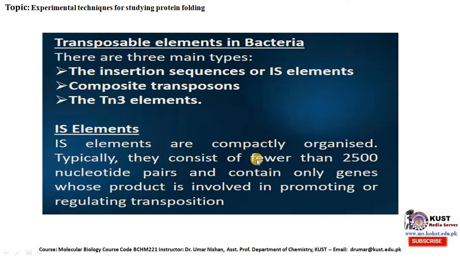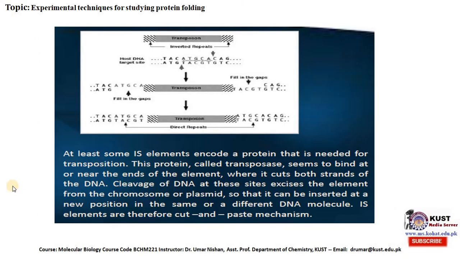Typically, they consist of fewer than 2,500 nucleotide pairs and contain only genes whose products are involved in promoting or regulating transposition. At least some IS elements encode a protein that is needed for transposition.